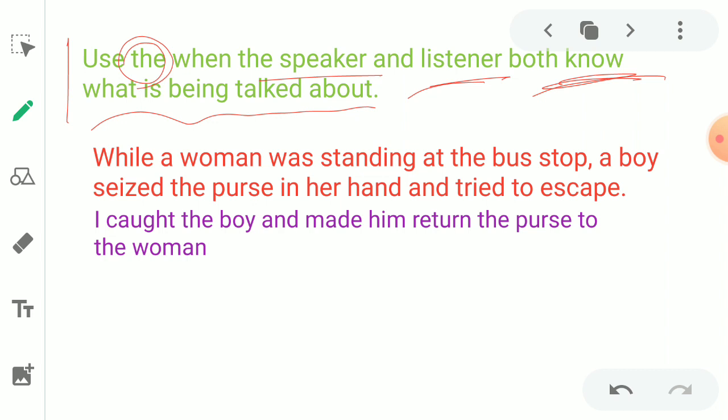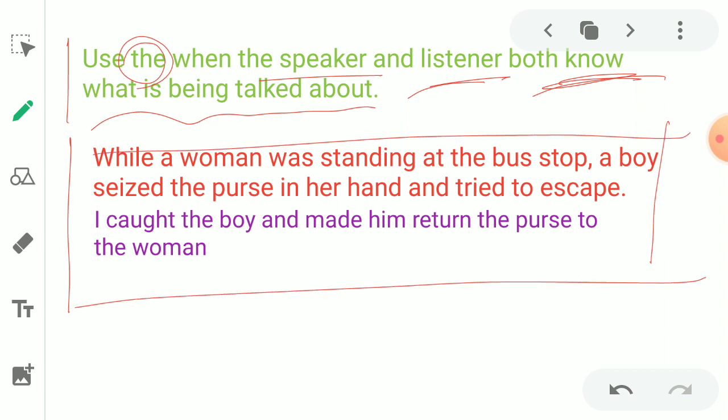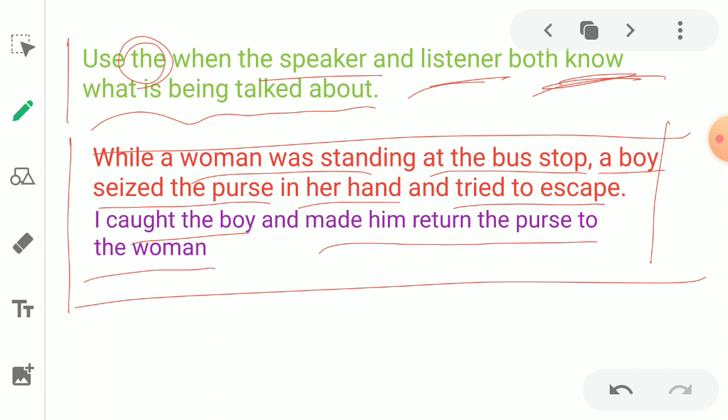See here, we have two sentences. This sentence was already used in an earlier class to show how articles are used. While a woman was standing at the bus stop, a boy seized the purse in her hand and tried to escape. I caught the boy and made him return the purse to the woman.